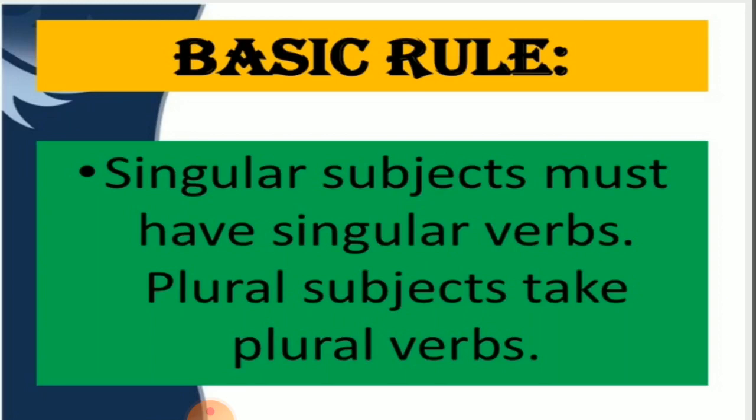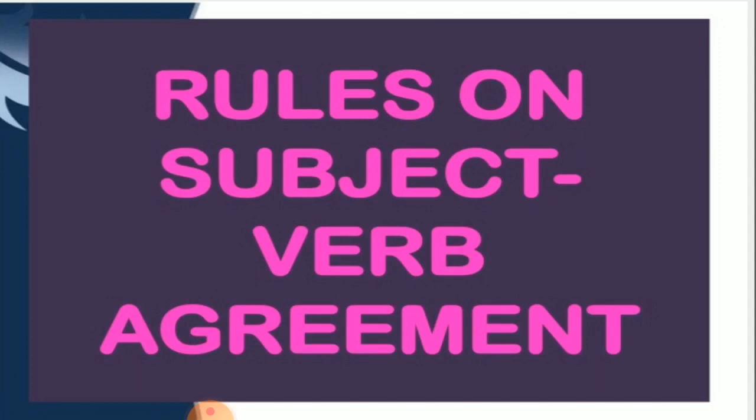Now, let's know the basic rule of subject verb agreement. In this chapter, we have to learn that your subject and your verb should agree with each other. Singular subjects must have singular verbs. Plural subjects take plural verbs. Rules on subject verb agreement.